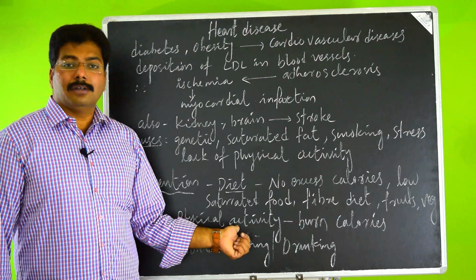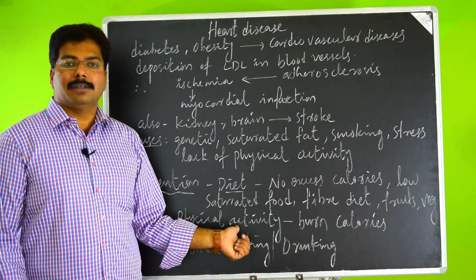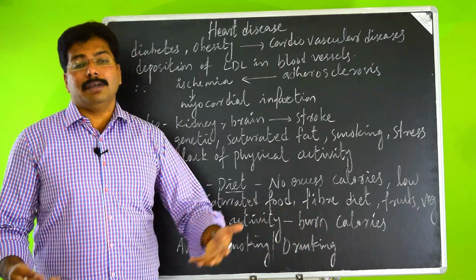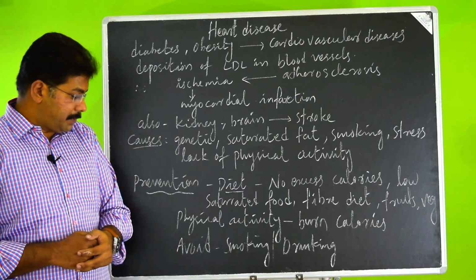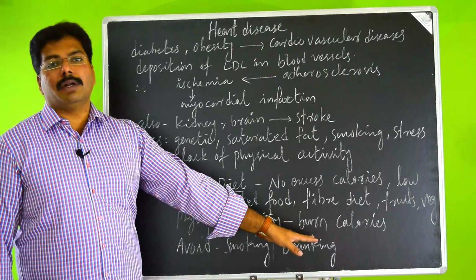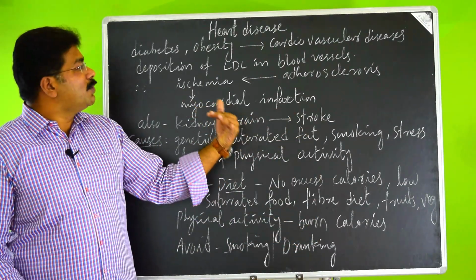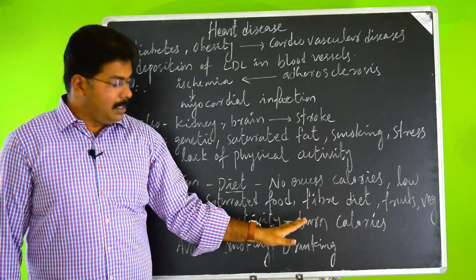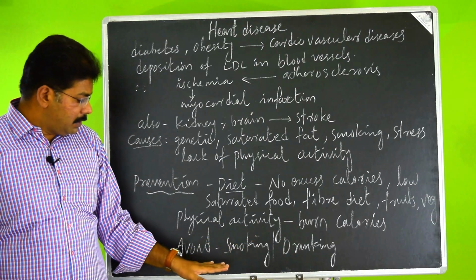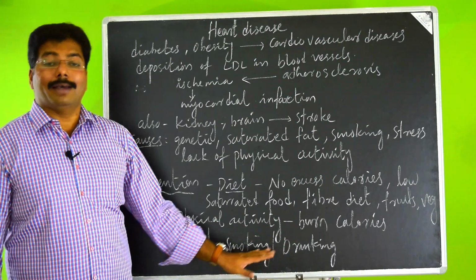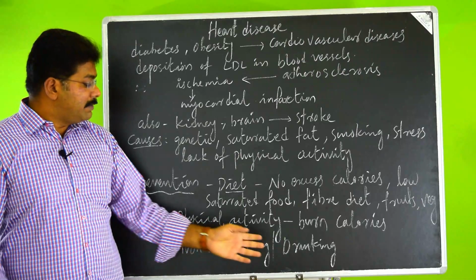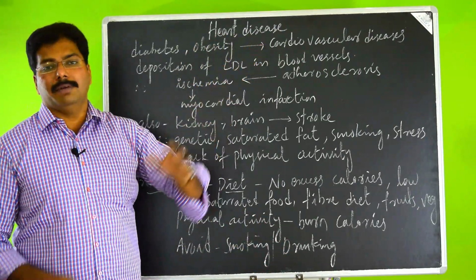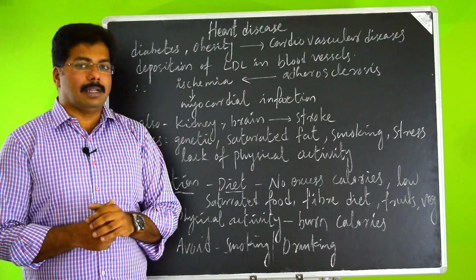Physical activity is a must. 20 minutes 2 times a day, morning or evening, that will burn the calories which may be excess in your body, so that they won't be stored, so the body will not become overweight, which leads to hypertension, heart diseases or diabetes, which will then not be there. Coming to the next one, you should avoid smoking and drinking. In the case of adults, if they have the practice of these things, they should stop it. These are the things that we have to discuss about heart disease in lifestyle diseases.